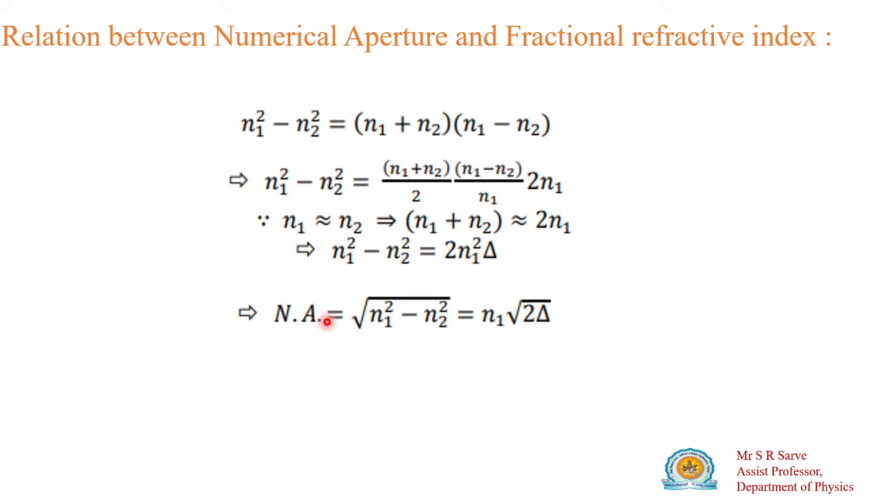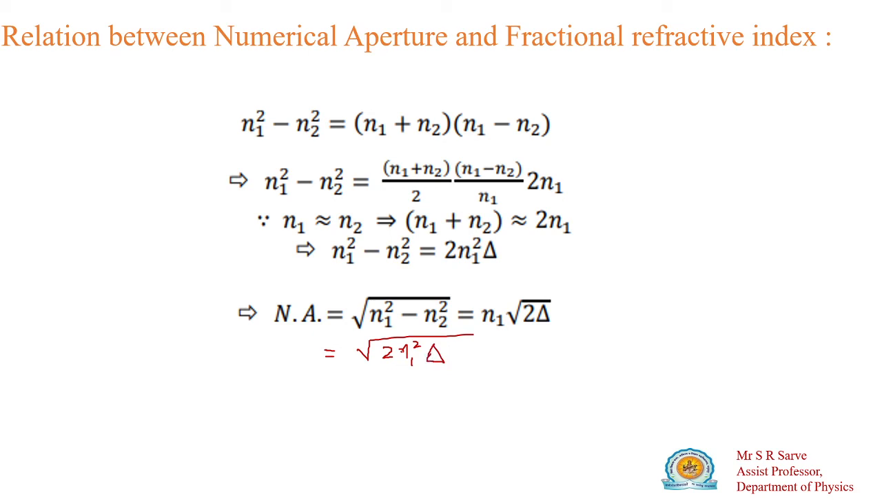So this numerical aperture is equal to the square root of n1 squared minus n2 squared. If you substitute n1 squared minus n2 squared with twice n1 squared into the fractional refractive index, then this whole quantity will be under the square root. If you solve this, there will be the square root of twice n1 squared into the fractional refractive index.